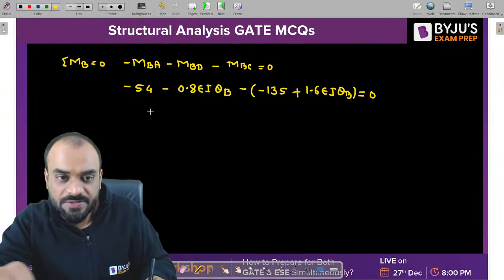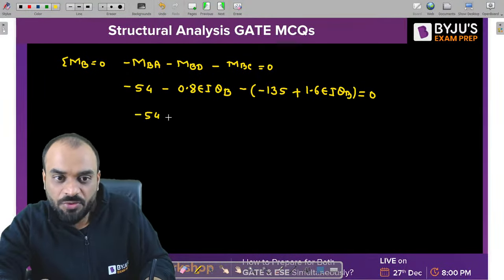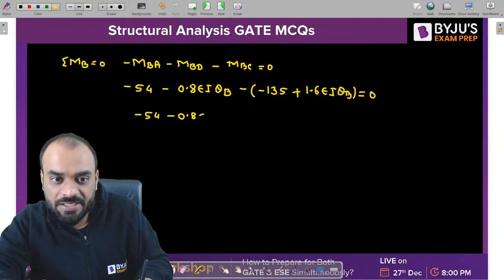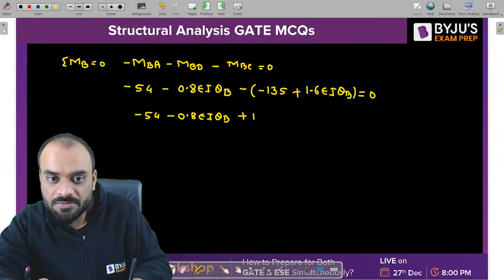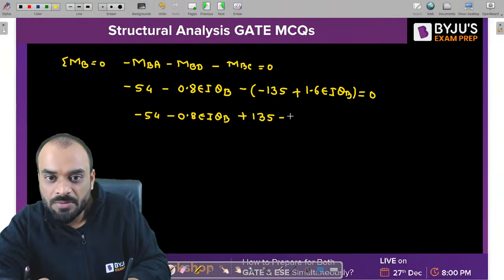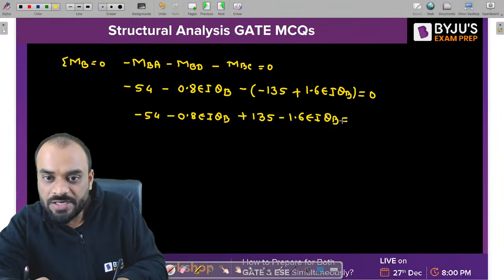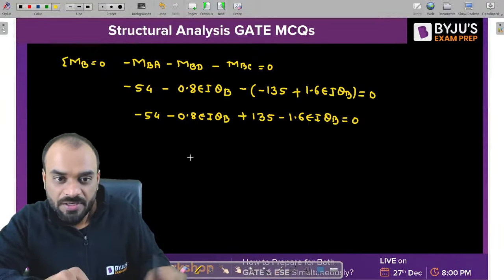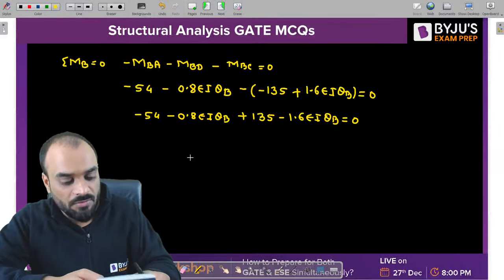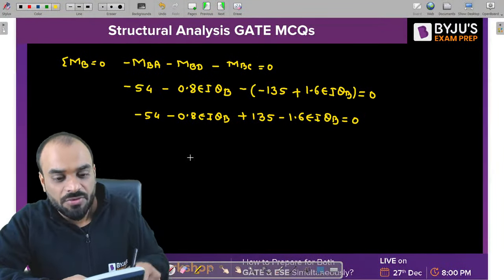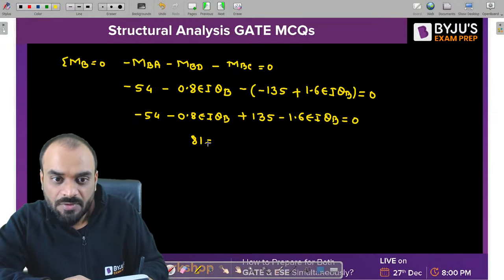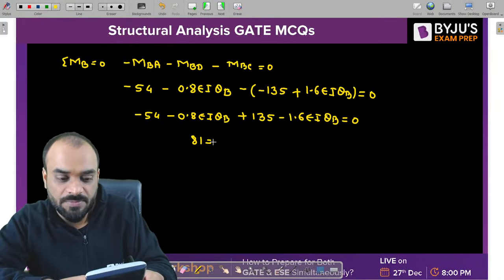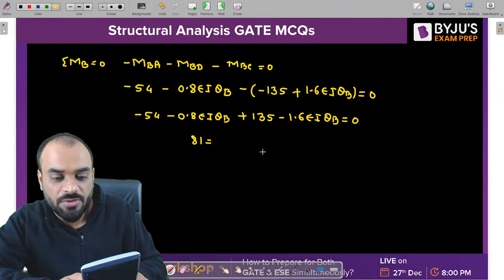Let's calculate the answer. So minus 54 minus 0.8 EI into theta B. Then minus minus will be plus 135 minus 1.6 EI into theta B. So let's calculate what is the value of theta B, guys. 135 minus 54 is 81, and it should be equal to 1.6 plus 0.8, which is 2.4.